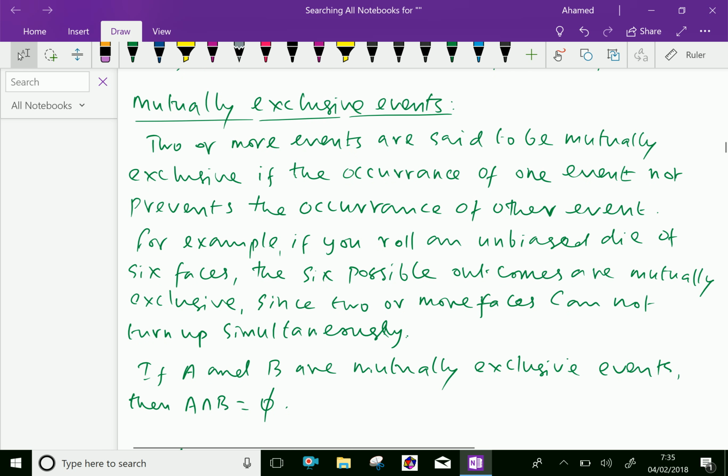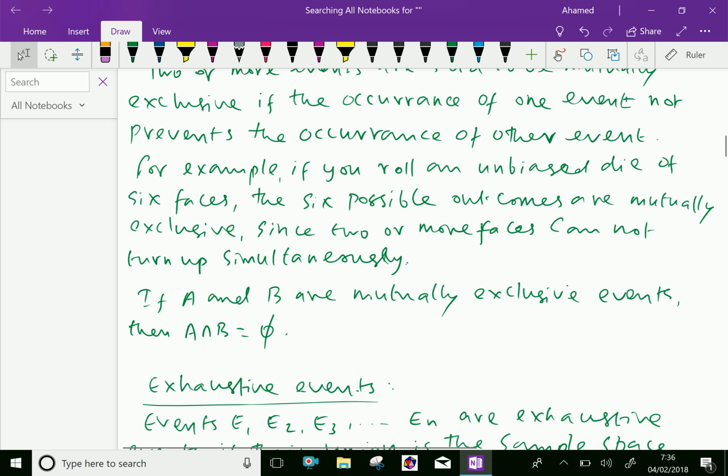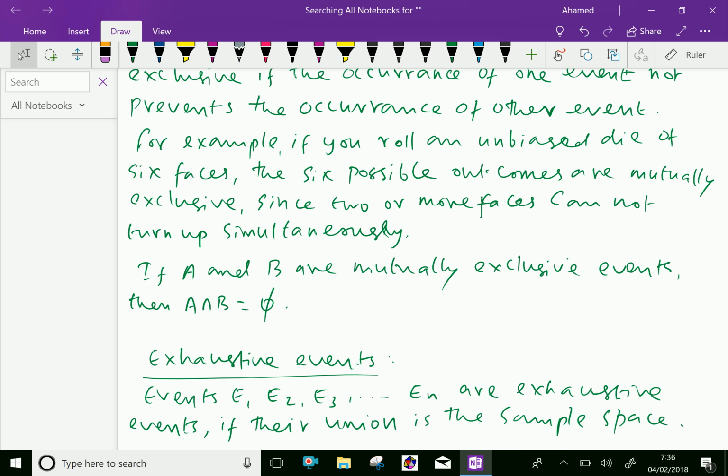Mutually exclusive events. Two or more events are said to be mutually exclusive if the occurrence of one event does not prevent the occurrence of the other event. For example, if you roll an unbiased die of 6 faces, the 6 possible outcomes are mutually exclusive, since 2 or more faces cannot turn up simultaneously.